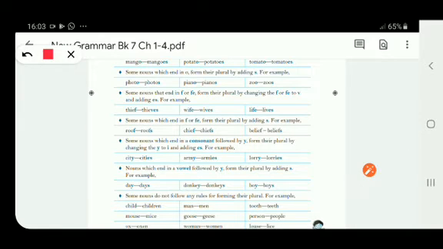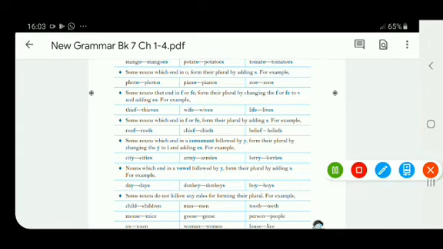For example, photo. Here you can see the word ends with o, and if you add s to it, it becomes photos. So this is the plural form. Now, the next one is some nouns that end in f or fe form their plural by changing the f or fe to v and adding es.